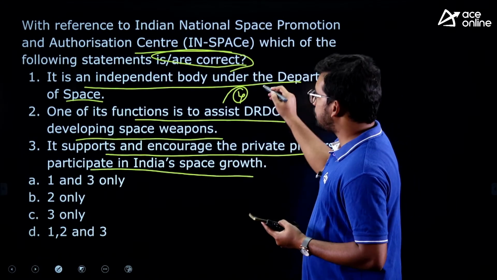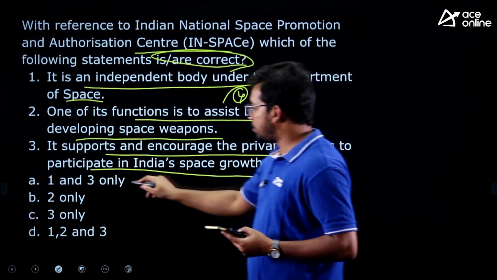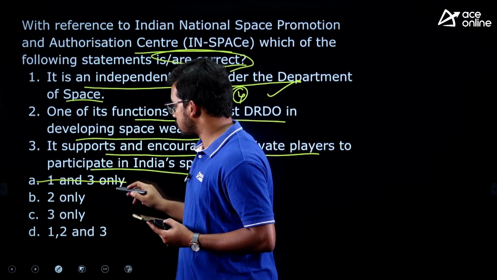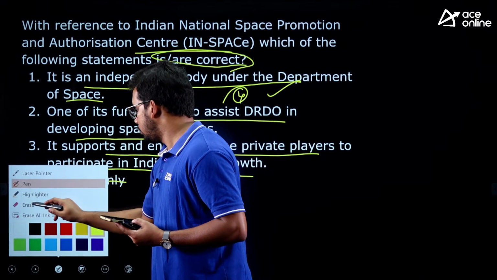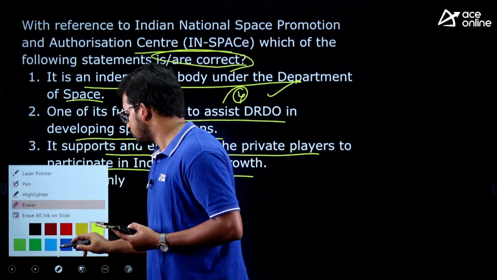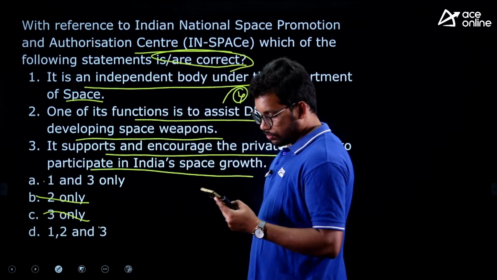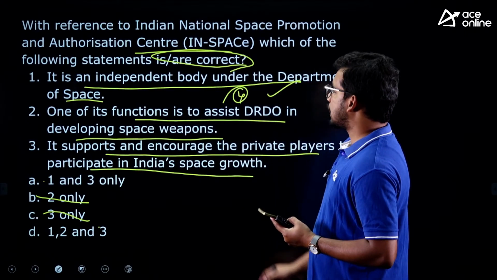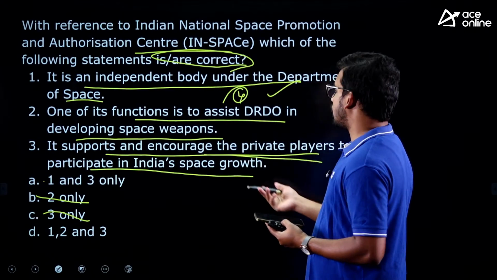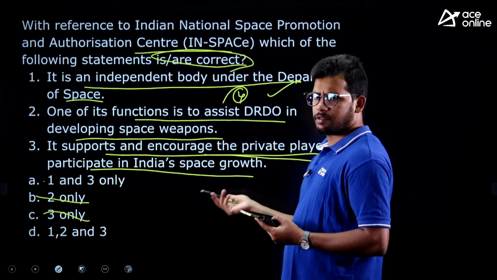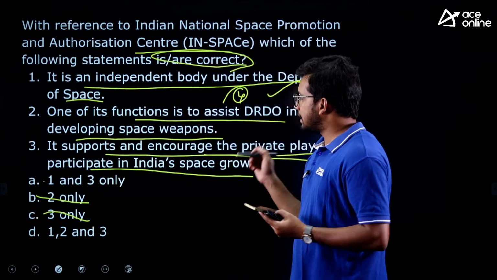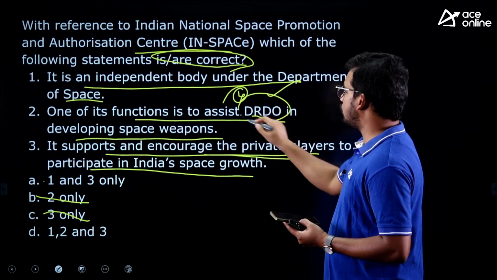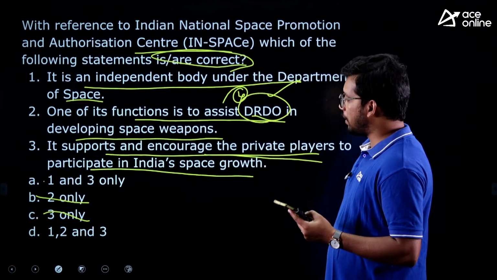First statement, yes, it is an independent organization under the Department of Space. So first should be there; this is not eliminated. Third statement is also very direct: encourage private participation in India's space program. So 3 should be there. Second, to assist DRDO in developing space weapons?